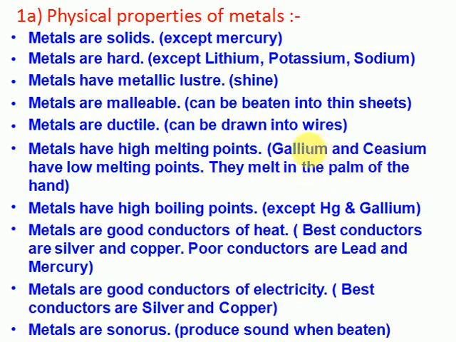Remember, students, gallium has a low melting point. Gallium melts on the palm. Initially, gallium is in solid state, but when you place it on your hand, it starts melting. Caesium also; generally caesium is more reactive, so we do not handle it directly. The metals have high boiling points except gallium and mercury. Generally, metals have high boiling points.